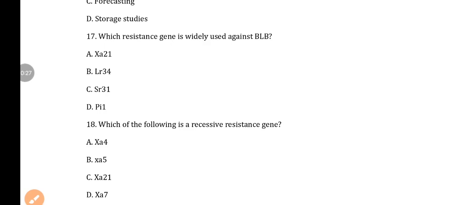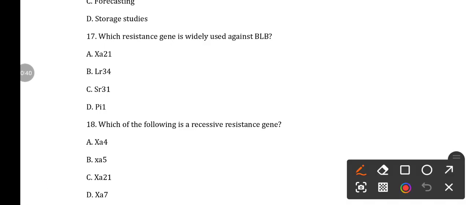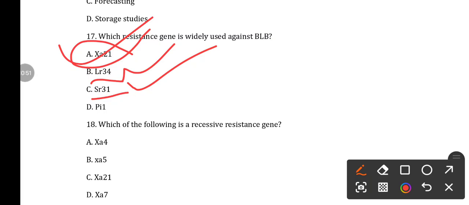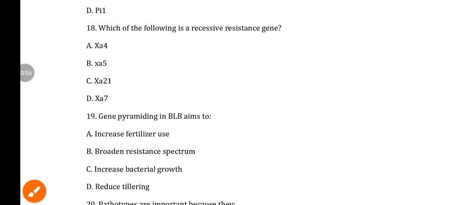Next, question number 17. Which resistance gene is widely used against BLB? Option A, Xa21. Option B, Lr34. Option C, Sr31. And option D, Pi1. So the answer is option A, Xa21. This is a widely used BLB resistance gene. Lr means leaf rust resistance, Sr means stem rust resistance, and Pi is a rice blast resistance gene.